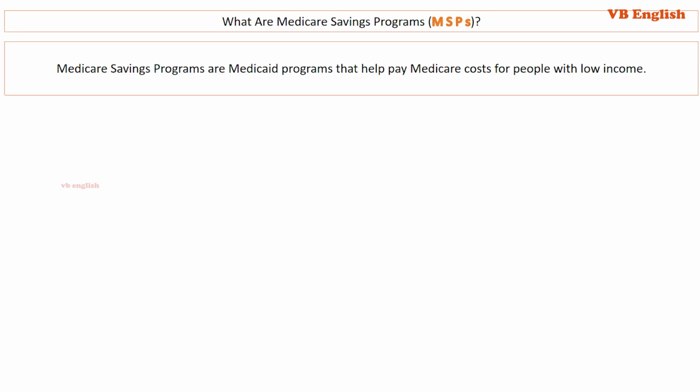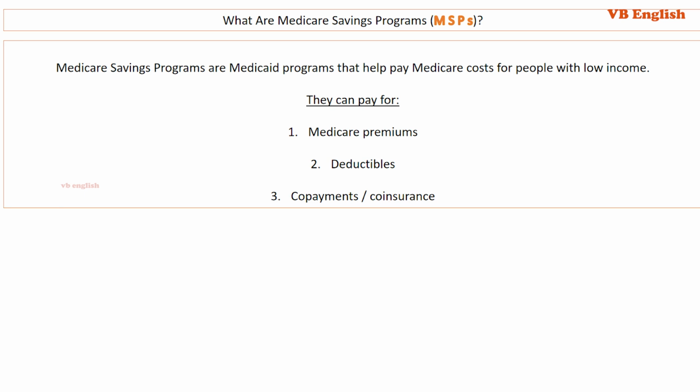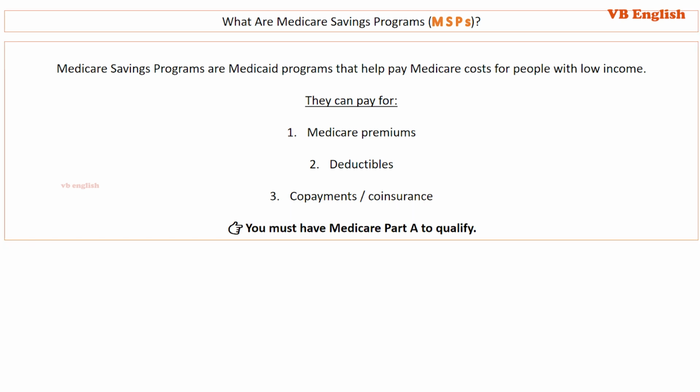What are Medicare Savings Programs? MSPs. Medicare Savings Programs are Medicaid programs that help pay Medicare costs for people with low income. They can pay for: 1. Medicare premiums, 2. Deductibles, 3. Co-payments and coinsurance. Note, you must have Medicare Part A to qualify.